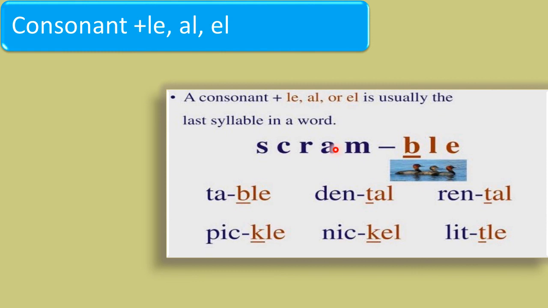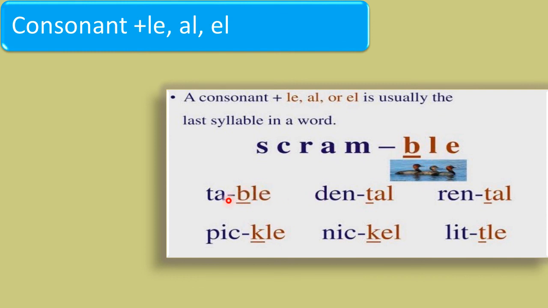Coming to scramble, where is the syllable division? Generally we may say scramble, of course, but let us try to understand with the help of this particular rule: a consonant plus LE or AL or EL. If you come across a consonant plus LE, AL or EL in the word, then the division is before the consonant plus LE, right? Do you understand? Before the consonant plus LE.